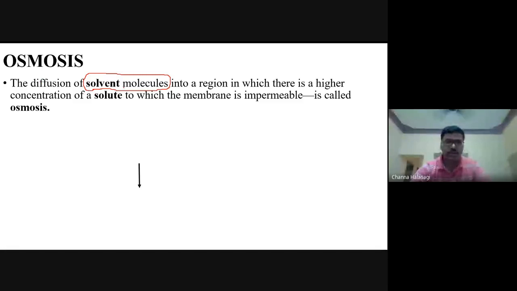So it is the diffusion of solvent molecules into a region where there is higher solute concentration. Here, solvent molecules are moving from a region of lower solute concentration to an area of higher solute concentration. This is called osmosis.